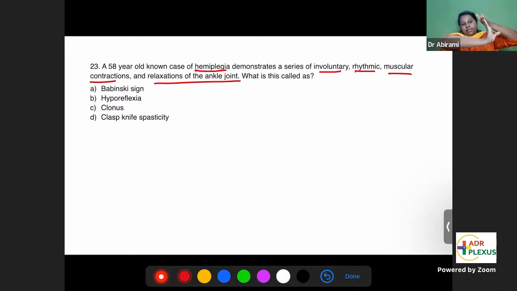If you dorsiflex the foot once like this, the patient will be doing this multiple times. See, this is called clonus. You dorsiflex the foot once, and it repeats multiple times. That's called clonus. So clonus is typically seen in hemiplegia, upper motor neuron disease.